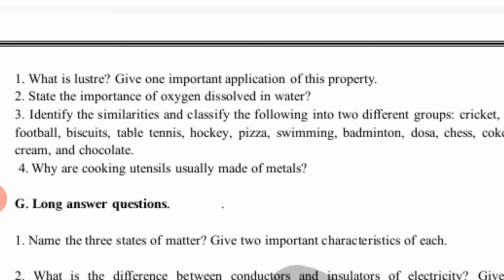First one is sports and second is food. So in sports group, write down cricket, football, table tennis, hockey, swimming, badminton, chess. Now in food, cake, biscuits, pizza, dosa, coke, ice cream, chocolate.